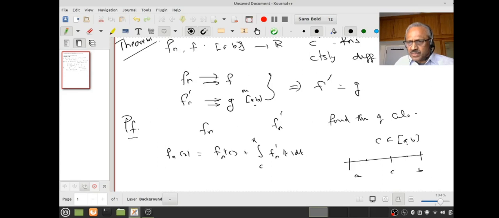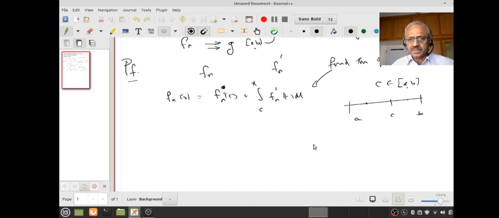X could be here or here, I don't care, wherever. Do you understand that? This is Fn'(c), sorry, Fn(c) plus the integral from c to x of Fn'(t) dt. This is the fundamental theorem of calculus. Is that all right? Okay, now I think I'm happy.